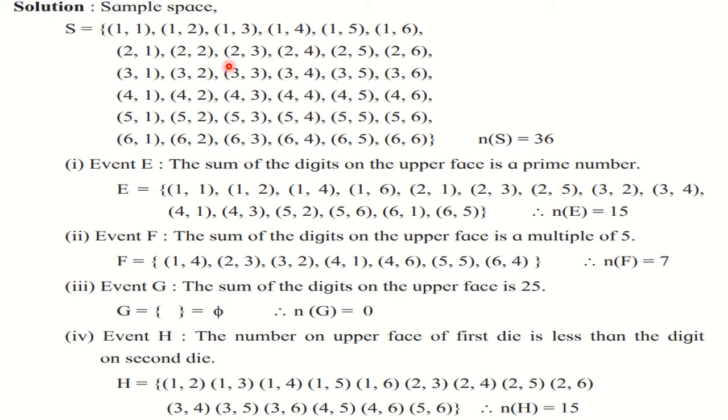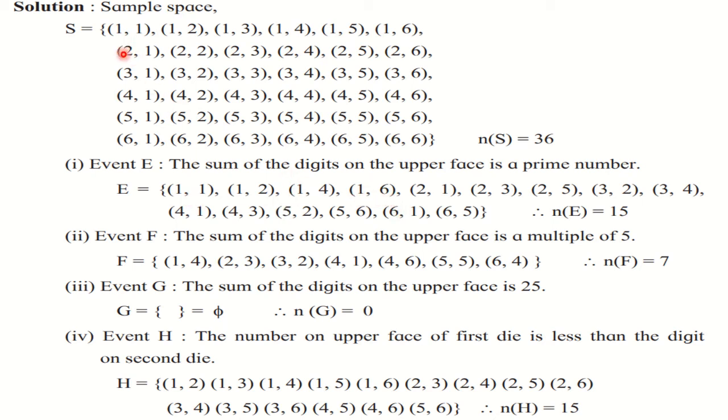So here we have to check the sum for all the prime numbers, which are 2, 3, 5, 7 and 11. Okay. So in the first line, see 1 plus 1 is 2. Write that sample point. 1 plus 2, 3. Write that sample point. Correct? This will not do. 1 plus 3 is 4. 1 and 4, 5. So write it down. Correct? Then 1 plus 5 is 6. That will not do. 1 plus 6 is 7. So write that also. So from the first line we wrote these 4 sample points.